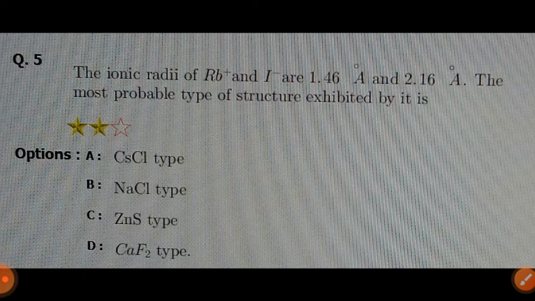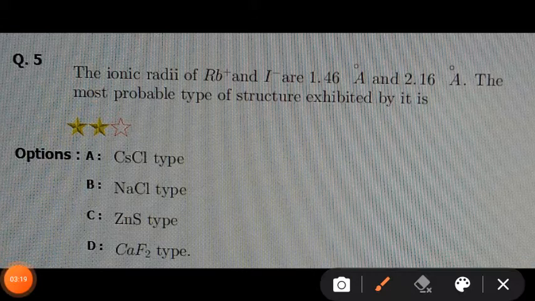The radius ratio rule is the ratio of the radius of the cation to the radius of the anion. The radius of the cation Rb plus is 1.46 and that of I minus is 2.16.